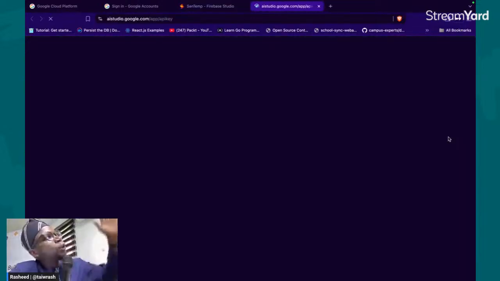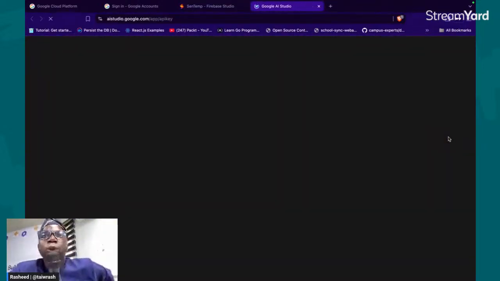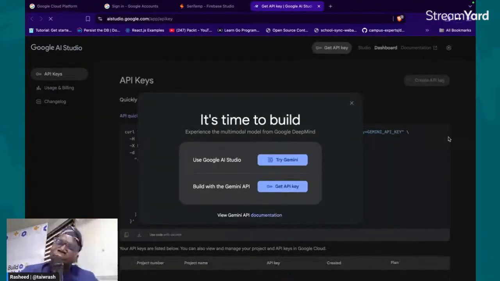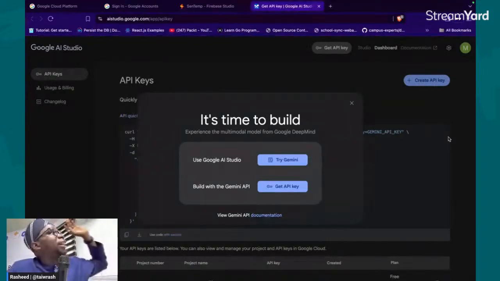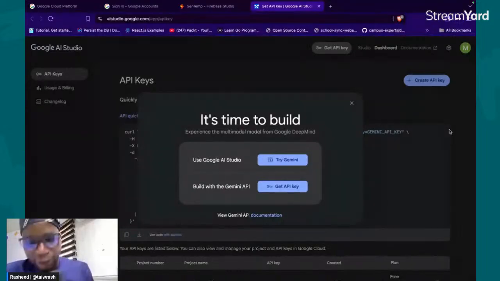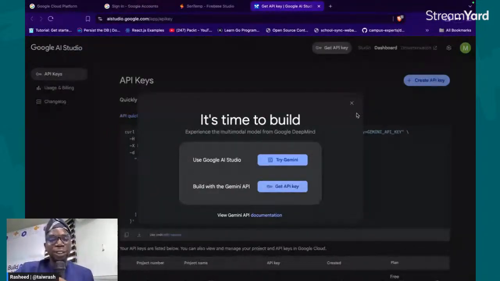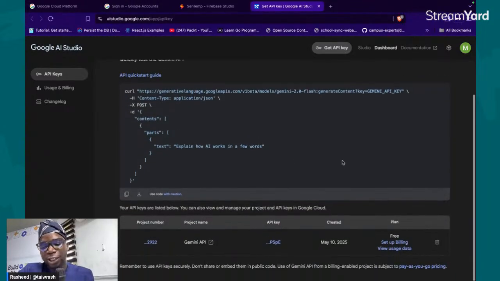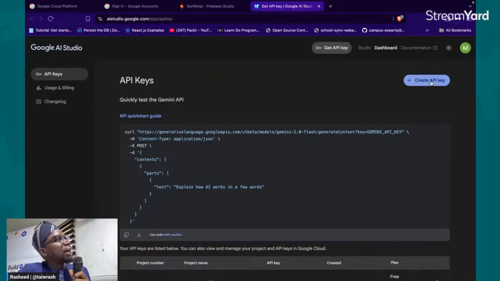If I click that, it opens up another tab, which will be the same thing as going to Google, typing Google AI Studio, clicking the first link, and then signing in. If you sign in, you have a page like this. They just announced a lot of things, and I've not used this tool since then, so that's why I'm getting this prompt. Right, it's time to build. Yeah, we are building already. I want to get a Gemini API key, so I'll click on this. If yours is not showing that, you can click on generate API key or create API key. So I'll be clicking on this.